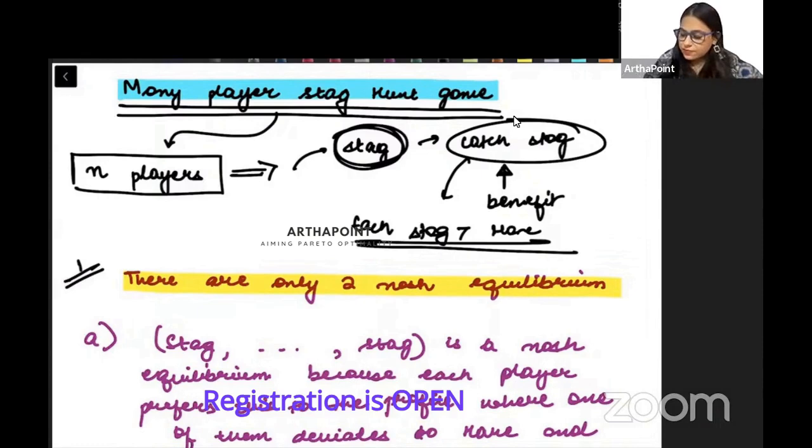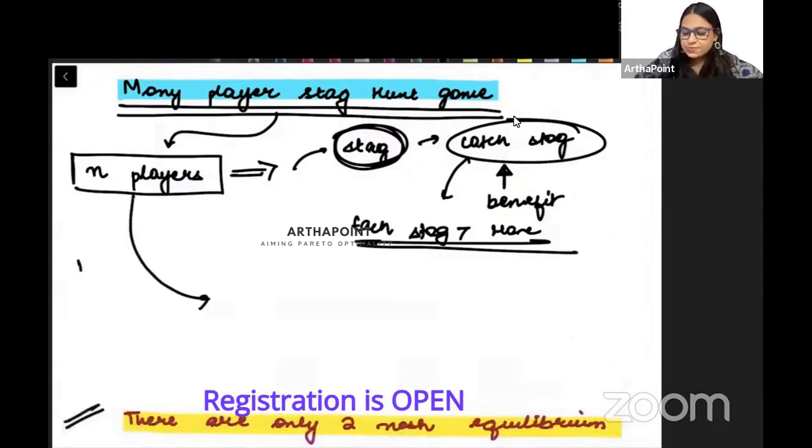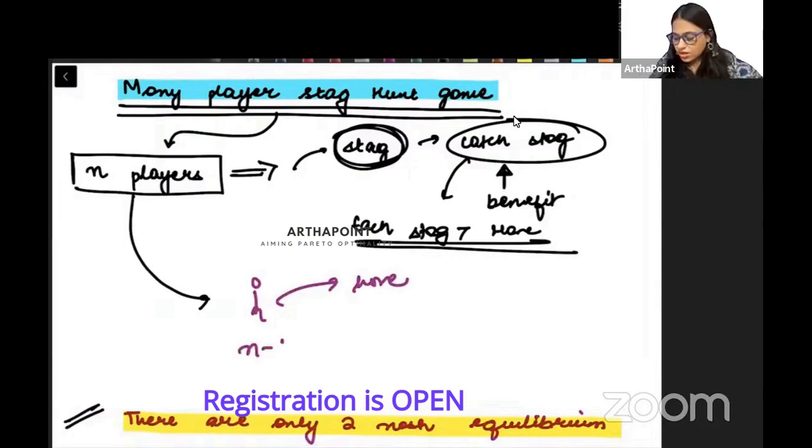But if one less player catches the stag, meaning one player says no, I want to look for a hare, and only n minus 1 players look for the stag, then they will not be able to catch the stag.